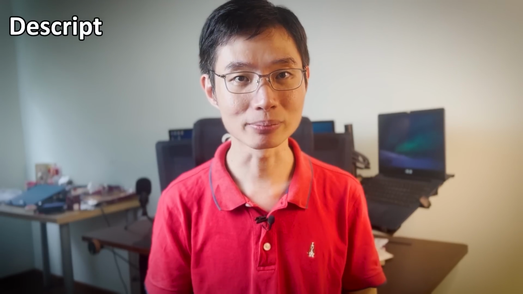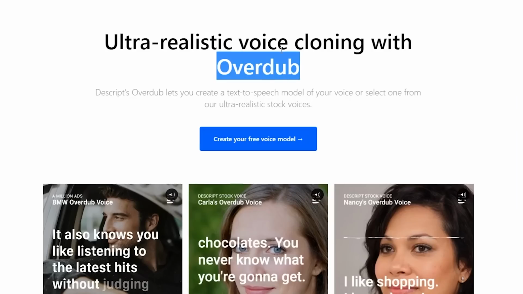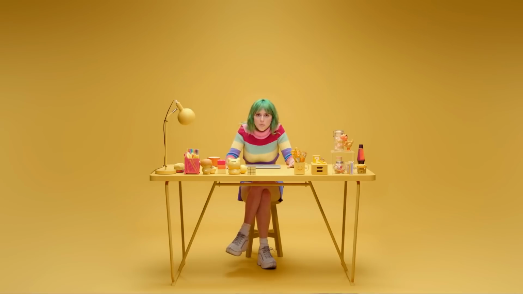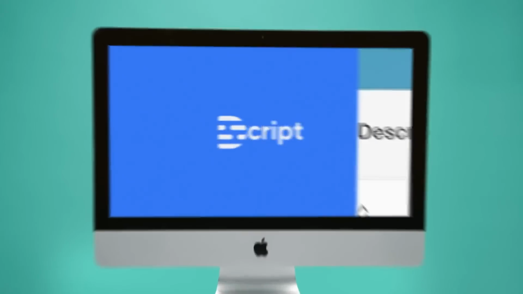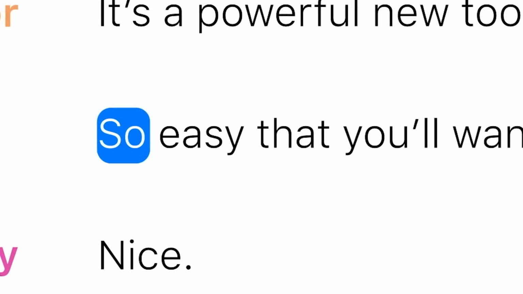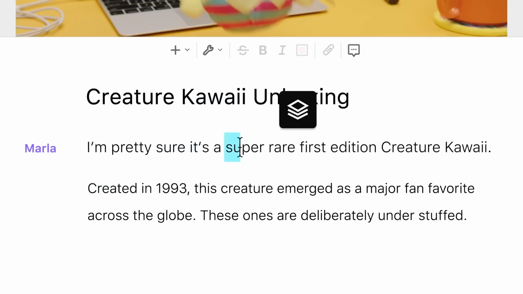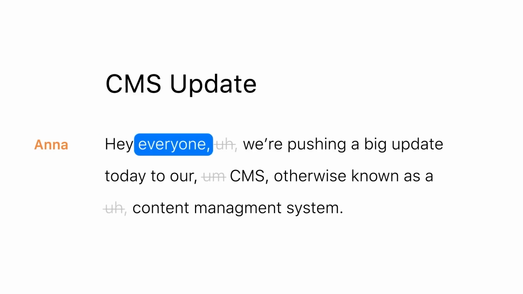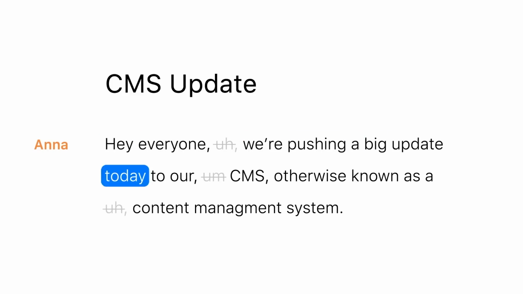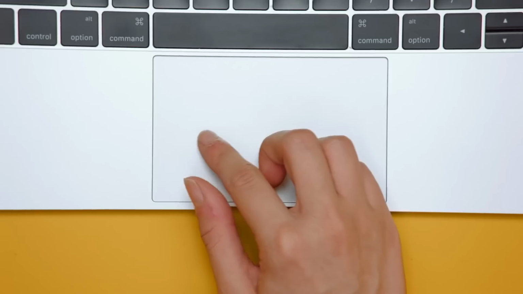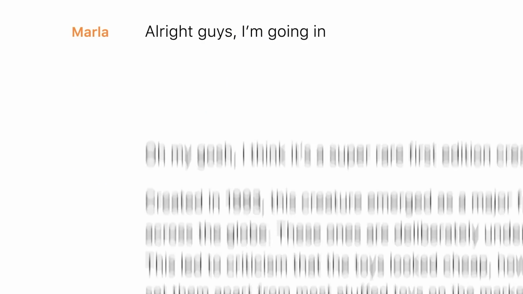Next, Descript. Descript has a tool called Overdub. What it does is that you upload a video or audio file, it will then transcribe it into text. New tool that makes editing easy. So easy that you'll want to edit videos. You can delete text, add text, it even helps you to remove all the filler words. This is useful for when you are editing podcasts or videos, and you want to quickly fix all your mistakes without going through the entire video again.